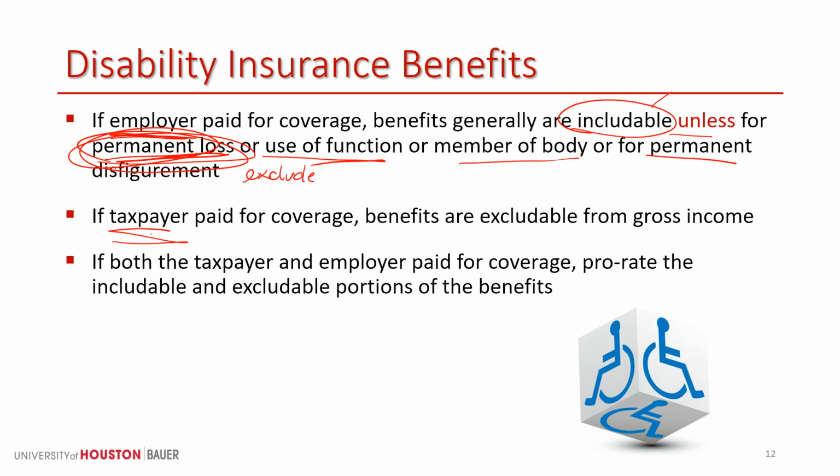Now, if the taxpayer had the foresight to buy the coverage himself, the benefits are always excluded. He didn't get a deduction for them, whereas the employer did. So he didn't get a deduction when he was paying the premiums on the policy, and should he suffer some injury that causes him to collect, then he would be allowed to exclude the benefits. If both of them paid, so it was a joint policy, we then prorate.